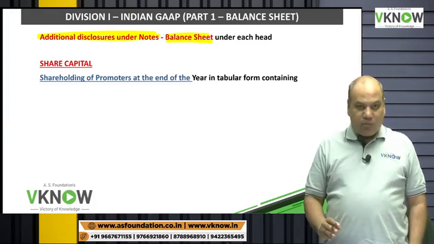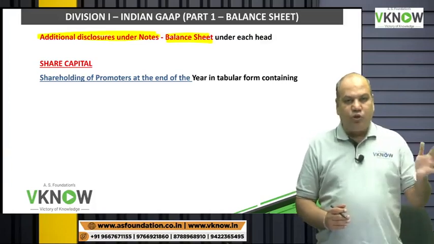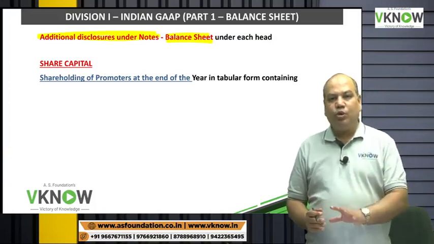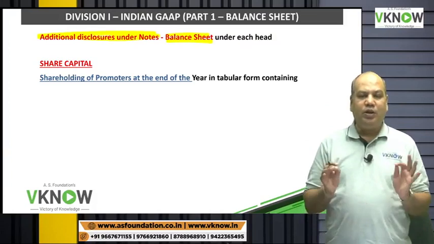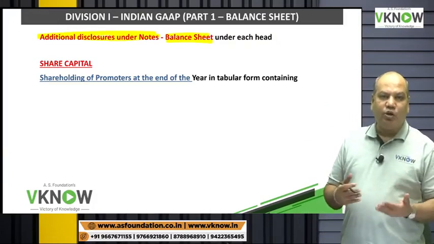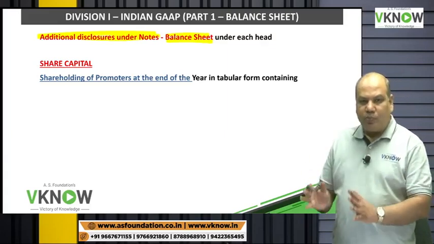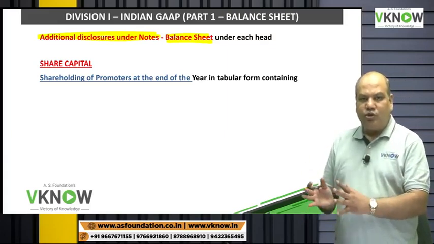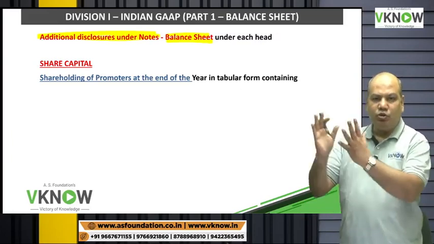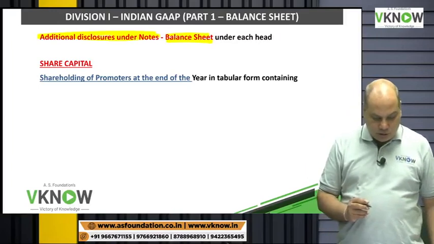So this amendment is to provide more information to the users to take a more informed and timely decision. This will also put pressure on the management of the company to do the business properly, because then the shareholder will ask them questions based on the information given in the financial statement.